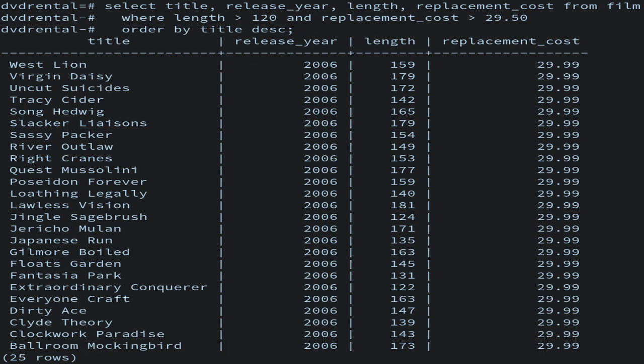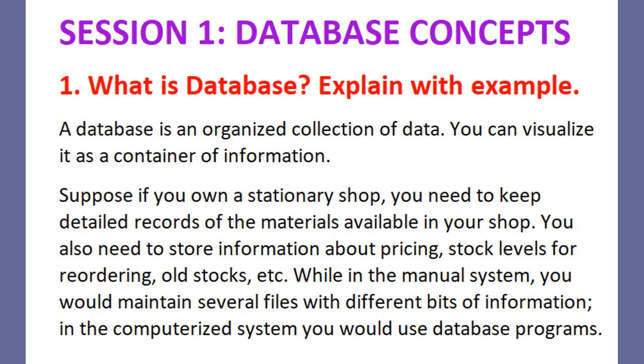You also need to store information about pricing, stock levels for reordering, old stocks, etc. While in the manual system, you would maintain several files with different bits of information. In computerized system, you would use database programs.